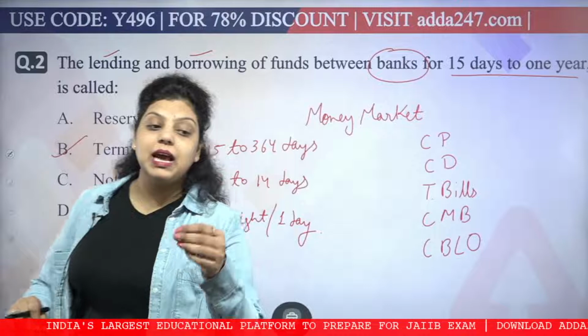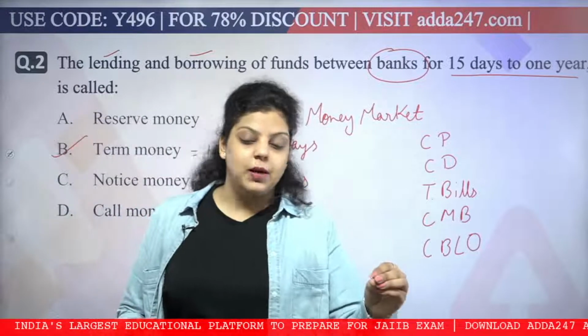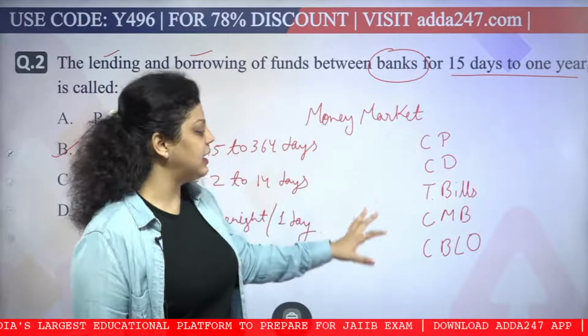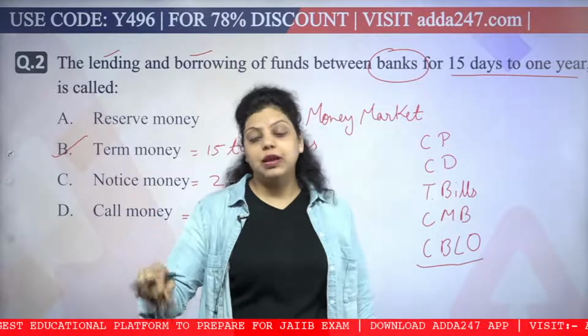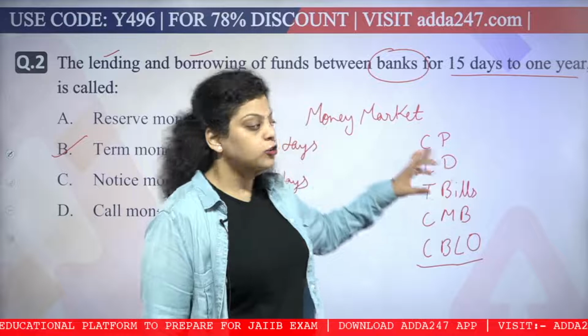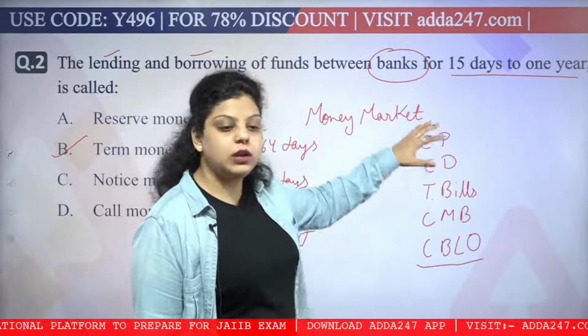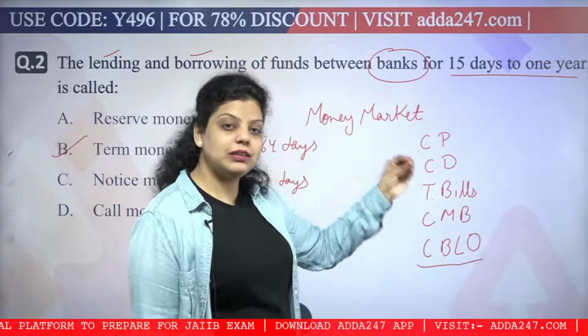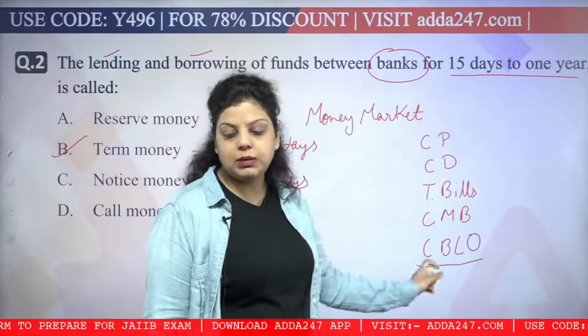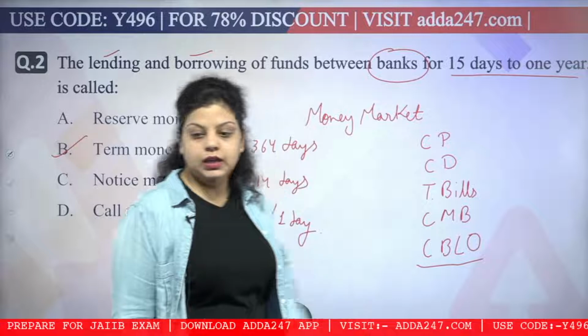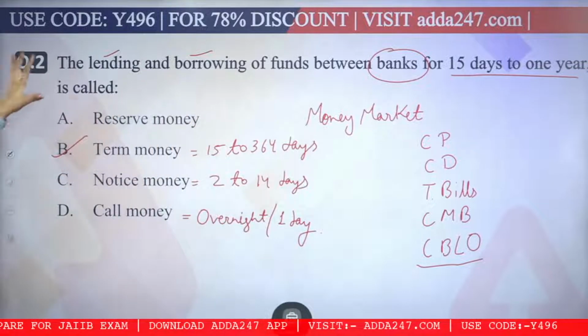Now, do remember, abbreviations are also asked in the exam. They can ask any abbreviation. Let's say they can ask, what does CBLO stand for, or what L stands for in CBLO. This type of question can be asked. So make sure that all the financial and banking awareness quiz abbreviations are covered. Complete all the abbreviations. Now, CMB stands for cash management bill. T-bills stands for treasury bill. So these are the money market instruments.